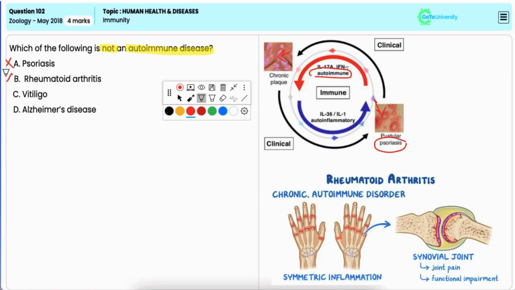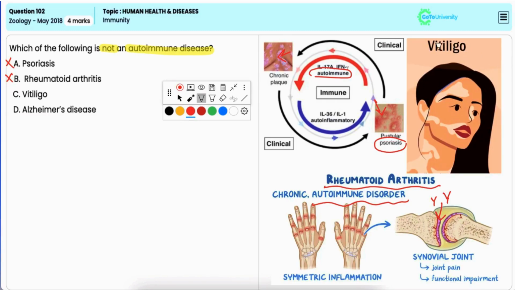It is also incorrect because rheumatoid arthritis is also an autoimmune disorder in which the immune system attacks the joints, causing inflammation, pain, and eventually the joint may get totally damaged. Option C, vitiligo. It is also incorrect because in vitiligo, which is an autoimmune disease, the immune system attacks the melanocytes, that is the pigment producing cells, leading to loss of skin color but in patches.